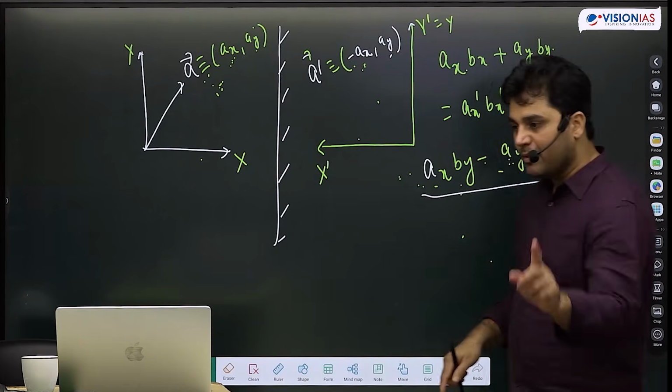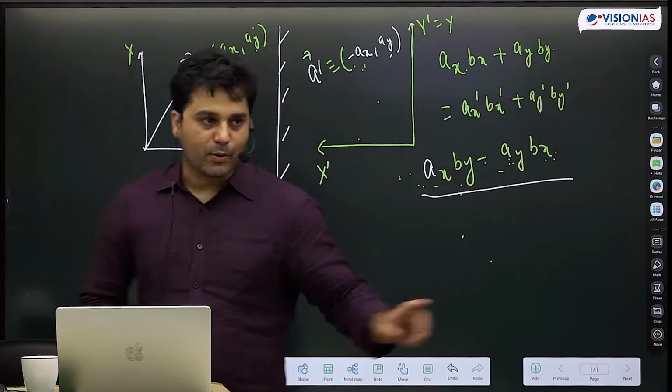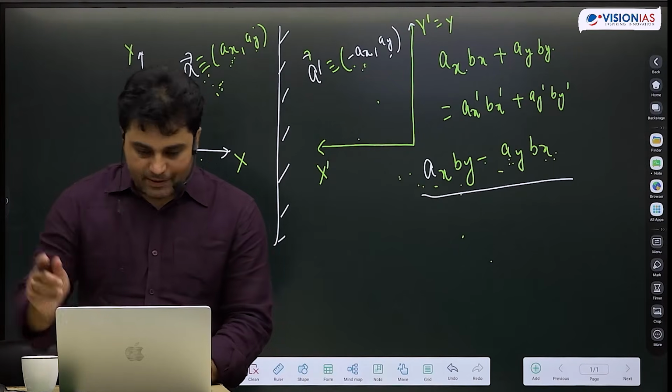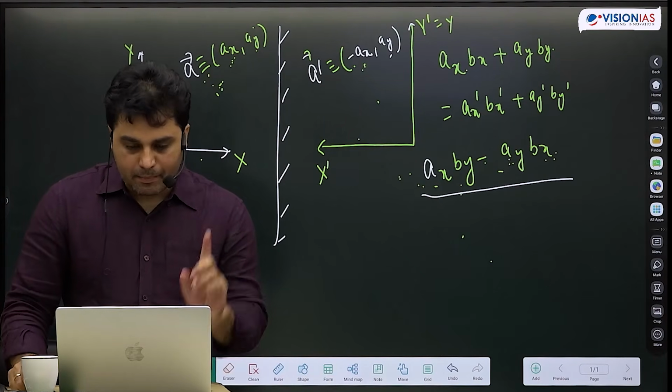Now this is useful in defining cross product. You already can see that in cross product, this occurs, right? So anyways, that is my next topic. But sorry, one more thing.